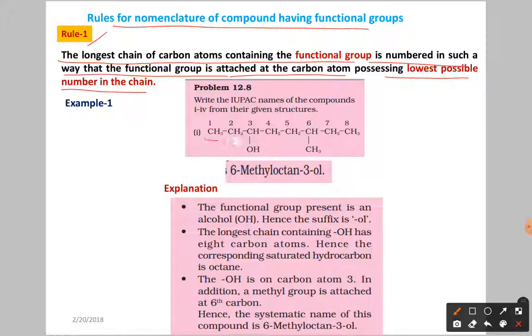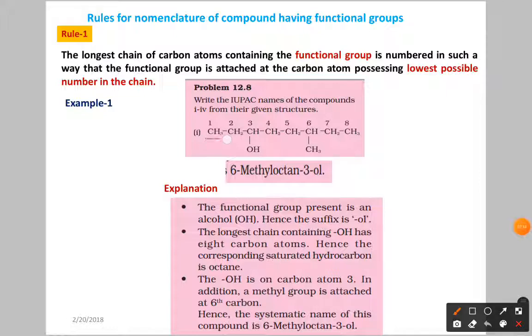So you are going to select the longest carbon chain. This is the longest carbon chain. In that, the functional group should be there. And numbering you have to give in such a way that the functional group gets the lowest number. For example, now in this case the longest carbon chain is selected. Now if you give the numbering from this side, 1 2 3 4 5 6, what happened? The OH, which is a functional group, gets the sixth carbon. So here, if you go in this direction now,